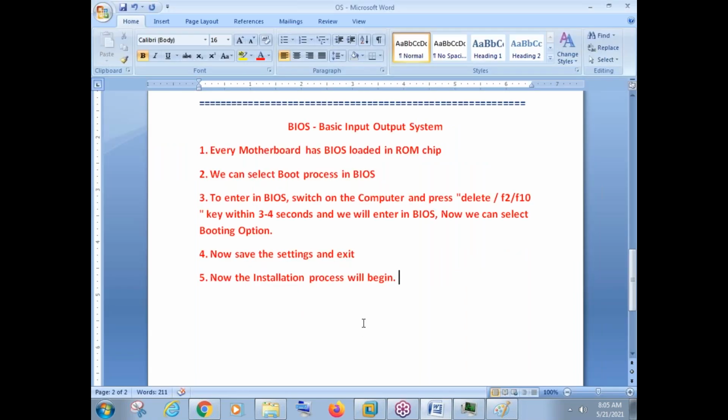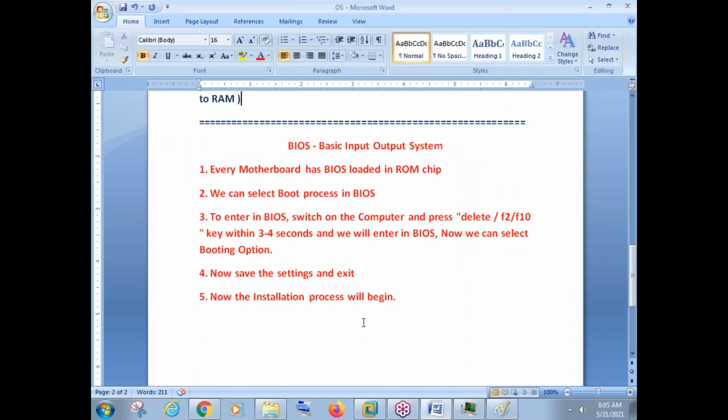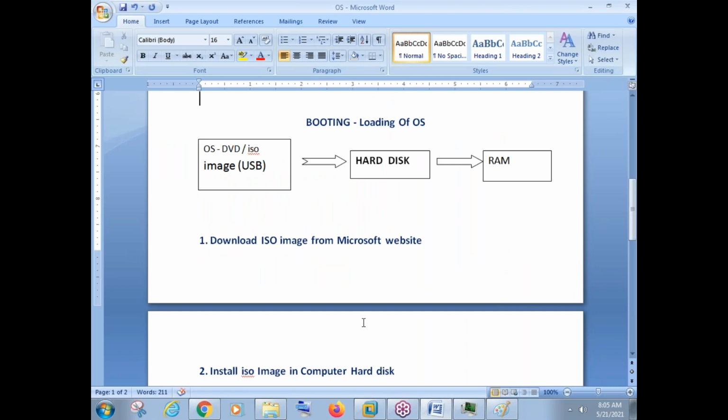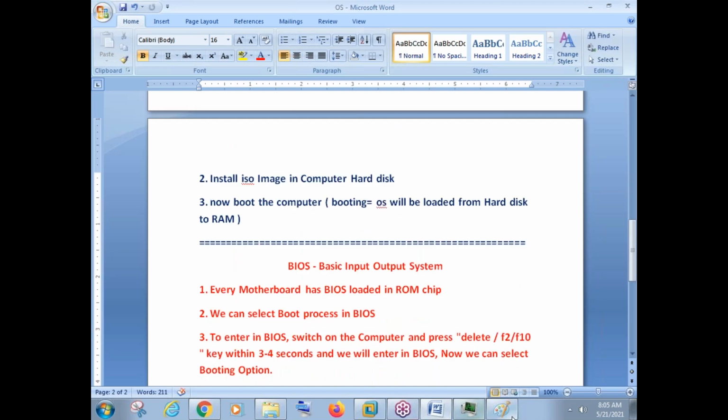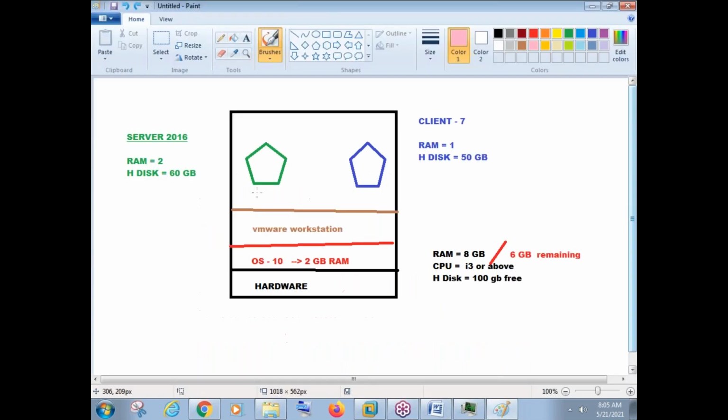Actually, we have spent more time discussing the BIOS and the booting process. The majority of people who use computers are not aware of this booting process, but we are not in the majority. We are the administrators, so we should know this process very well, as well as the BIOS. So we have seen three major things today: the booting process, the BIOS, and what VMware Workstation is and how it works. Because of these three topics, the time is not sufficient as of now.